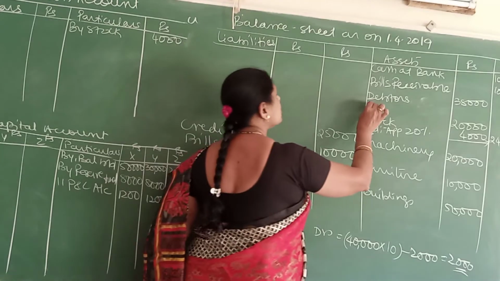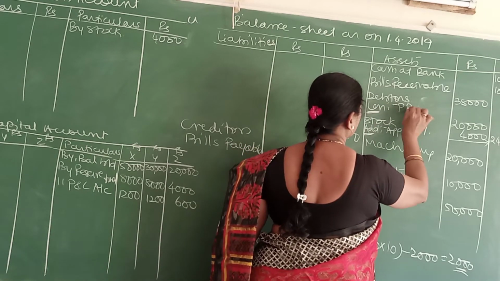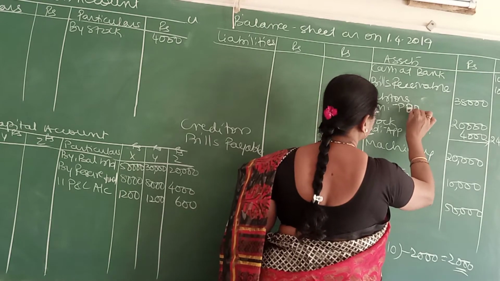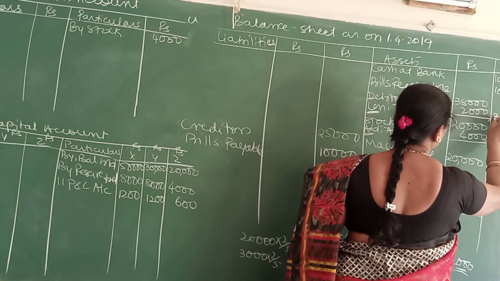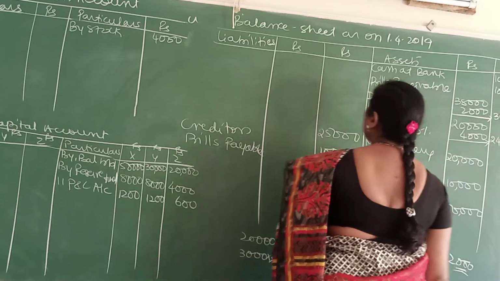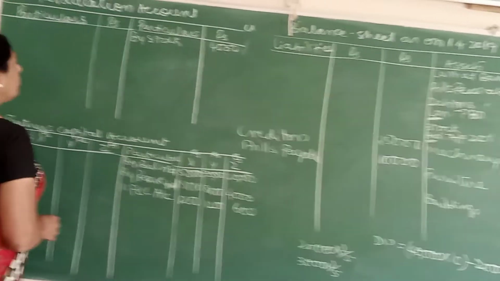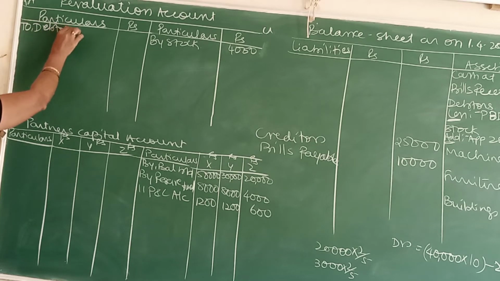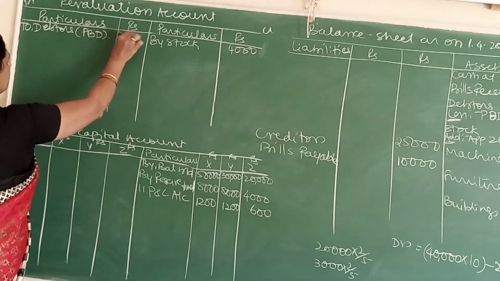Come to your debtors. Less PDD 2,000, minus equals outer column 36,000. It is a decrease in the value of an asset. Come to the debit side of the revaluation. Write to debtors, or write it as PDD 2,000.